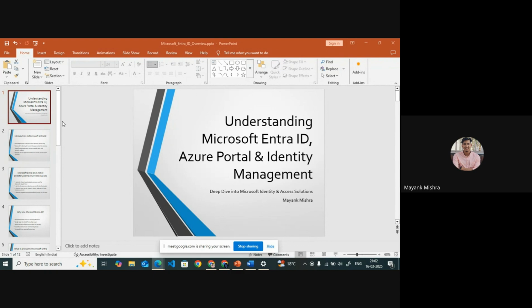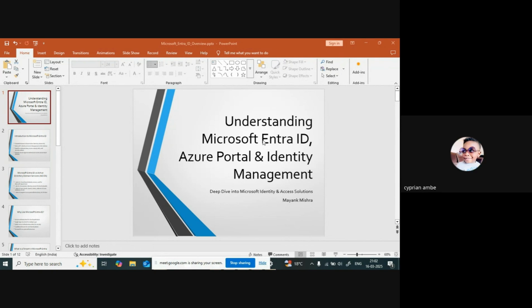So at first, going into Entra ID, let's start with why we are learning Entra ID. Entra ID is like IAM in AWS. It is the same in Azure. If we want to create multiple users, or set up policies for users, we do all these things with the help of Entra ID.